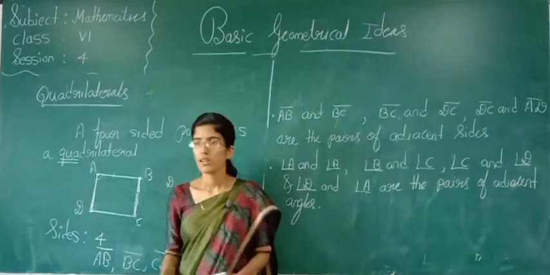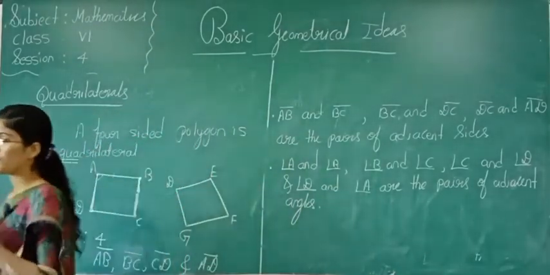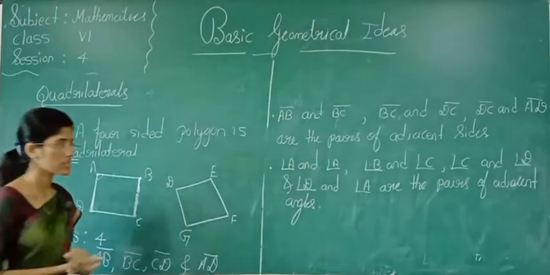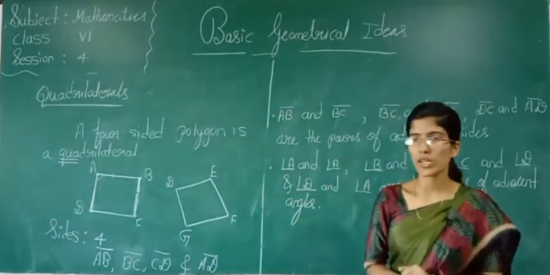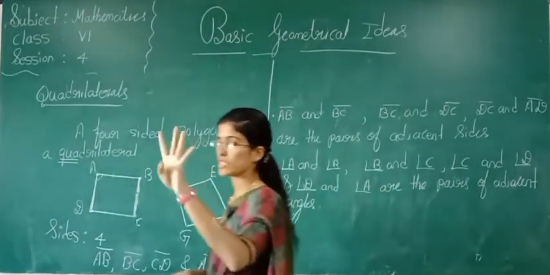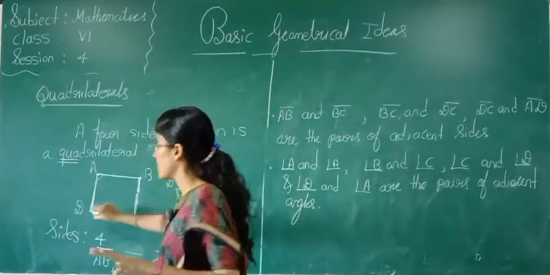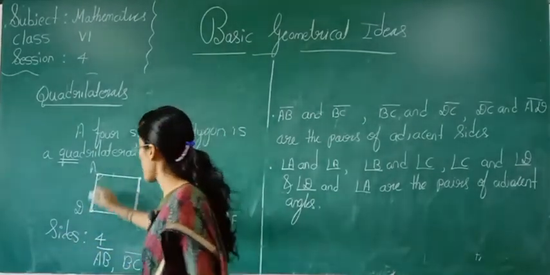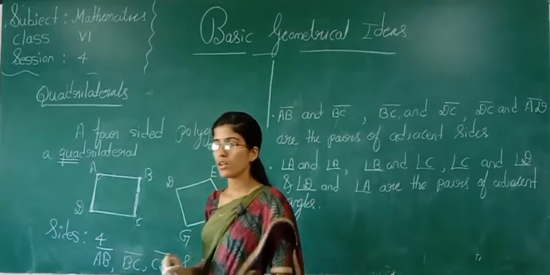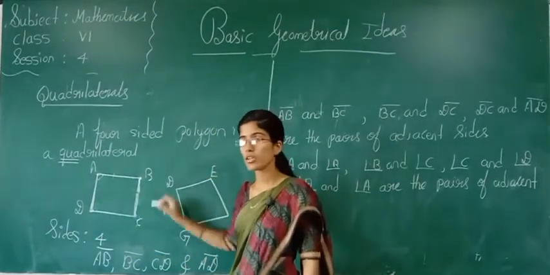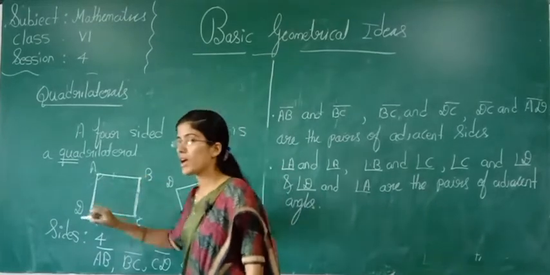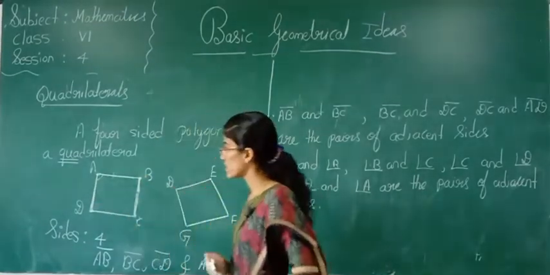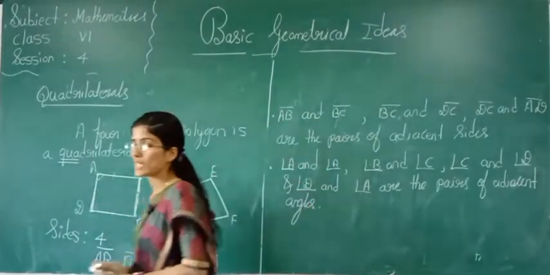See here, what have we learnt here? We have learnt about what a quadrilateral is. A quadrilateral is a four-sided polygon. A quadrilateral has four vertices, four sides, and yes, four angles. Again, we have learnt about some properties. What is that?